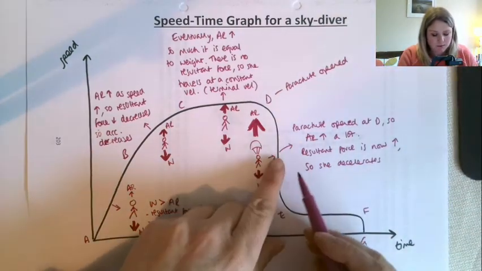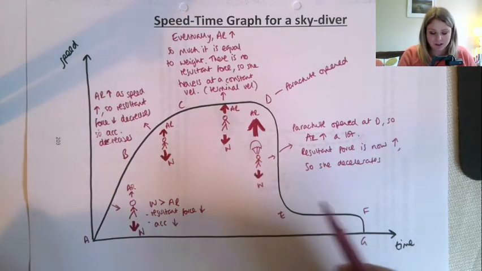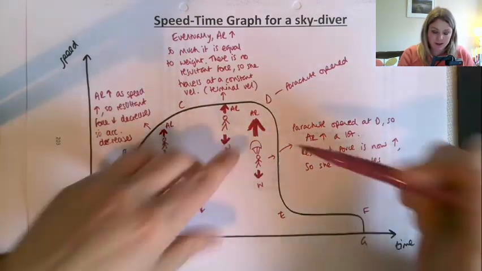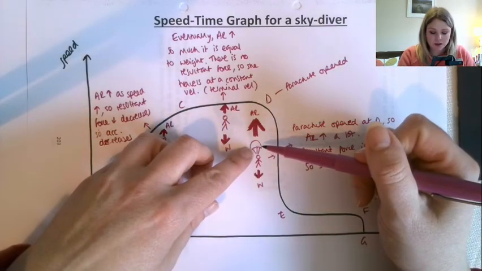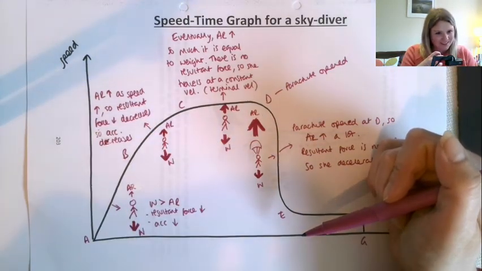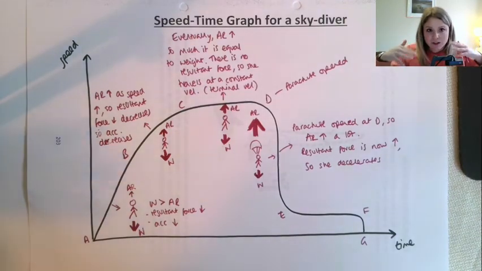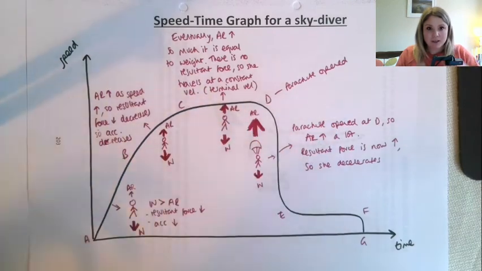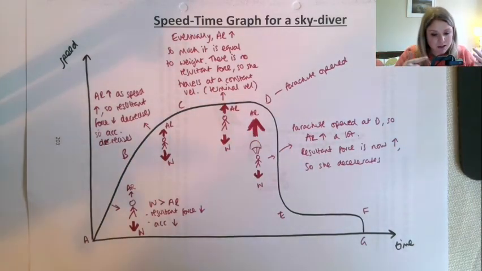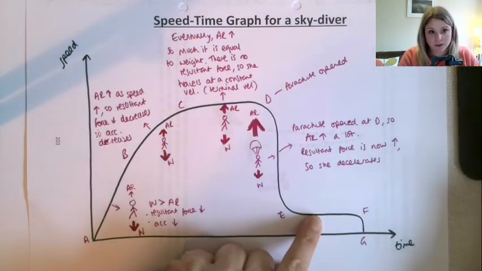Okay, eventually then the air resistance and weight are going to equal each other again, because I know the air resistance increased a lot here because of her opening up her parachute, but because she's slowed down, then that's going to have decreased it again. So it's increased because of the big area, but she slows down. So because of that slowing down, it's like the opposite effect of what's happening here. It means that the size of the air resistance is going to go back down again, and eventually it will be equal to weight. So we're at another new constant velocity.